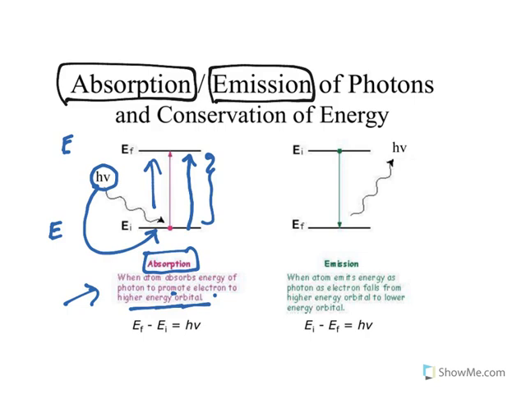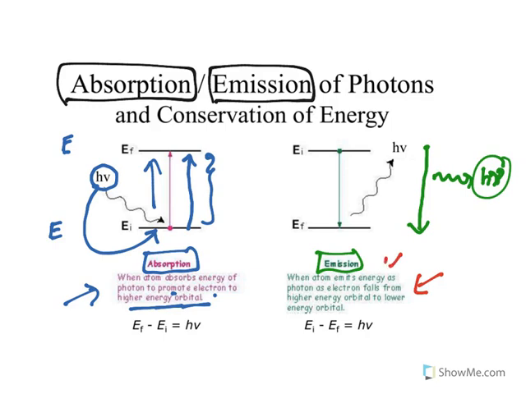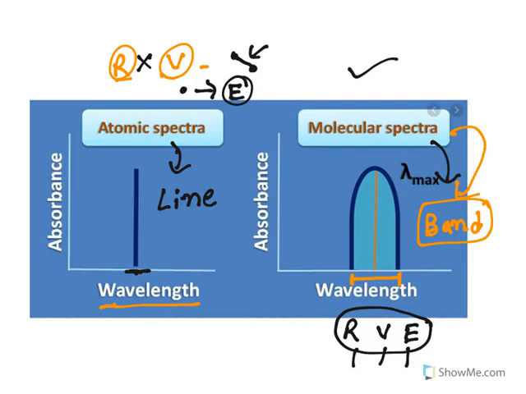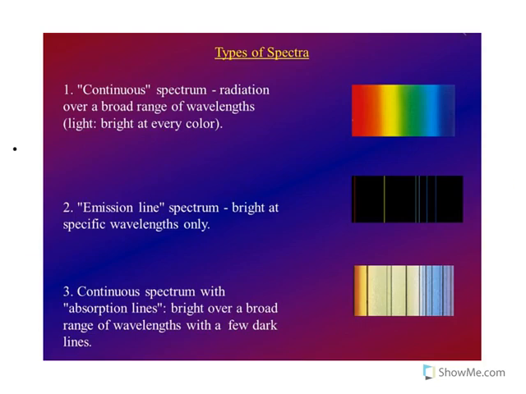Whereas if an electron is falling from a higher energy orbital to a lower energy orbital, it releases energy that comes out as a photon, and this is called emission. What happens in emission? The atom emits energy as a photon as the electron falls from a higher energy orbital to a lower energy orbital. So atoms can show only this, and it occurs at a particular wavelength. Hence they will show only a line, and this is what is called line spectrum. Look at this. These are all known as types of spectra.